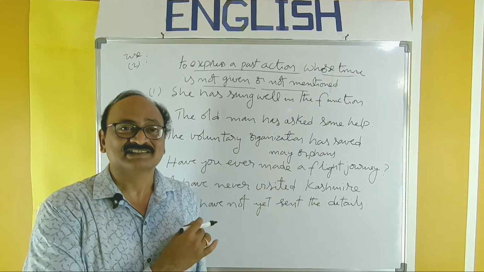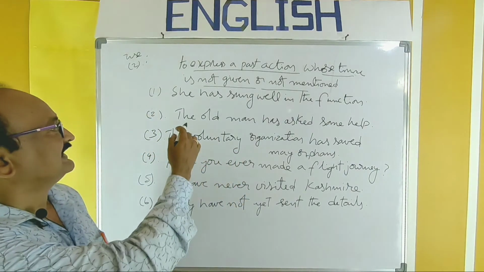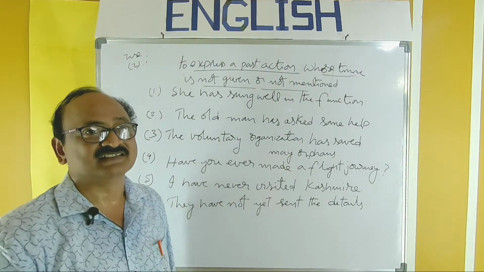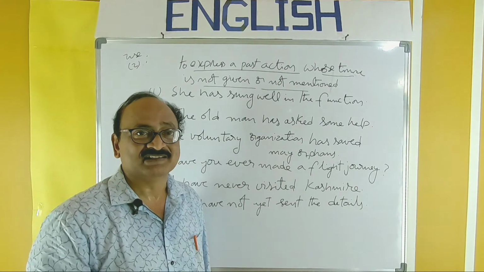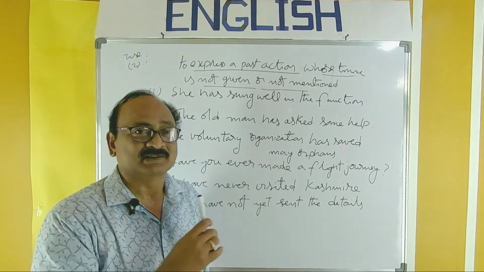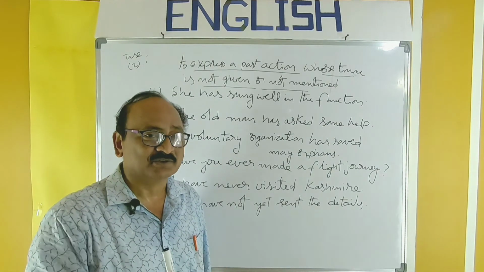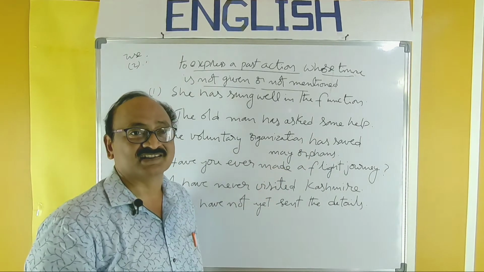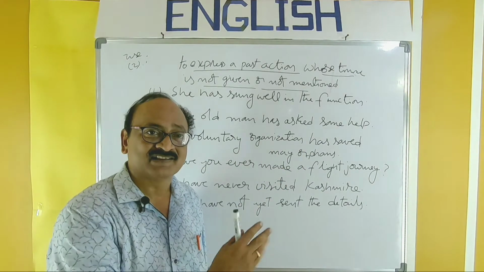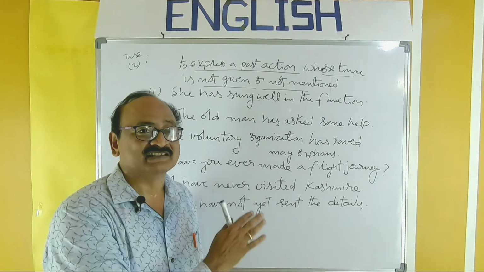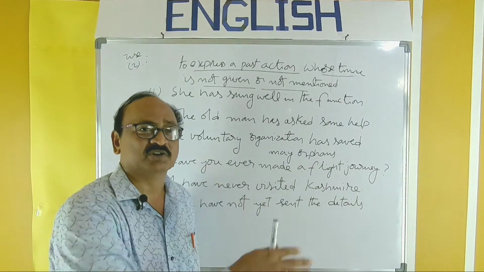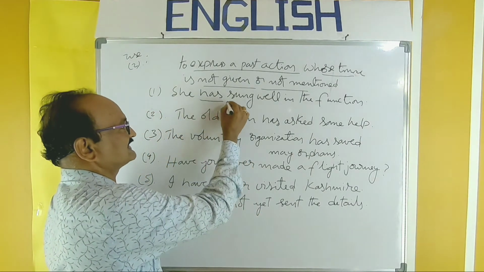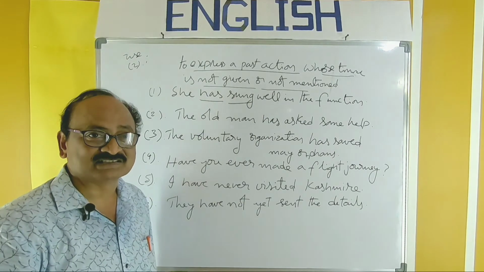this present perfect. See, she has sung well in the function. Some function took place somewhere, sometime, and the person sung well. Now we can tell that action. She has sung well in the function. When that function happened, where, we don't know; any particular time is not mentioned, not given, not known. In that case only we can use this present perfect, has sung, past participle.